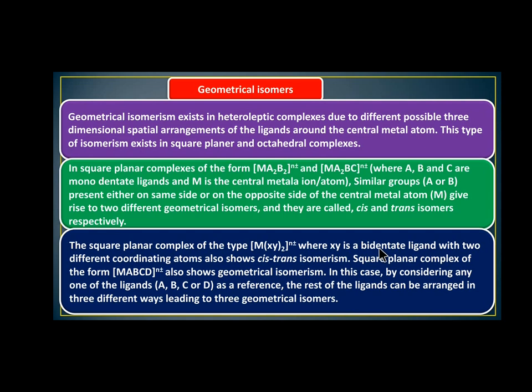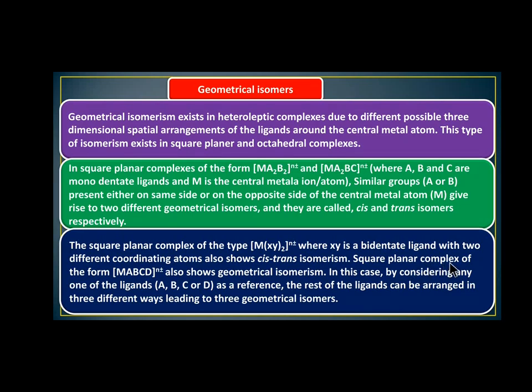A bidentate ligand is one in which two atoms can donate shared pairs of electrons to a central metal atom. A bidentate ligand with two different coordinating atoms also shows cis and trans isomerism.